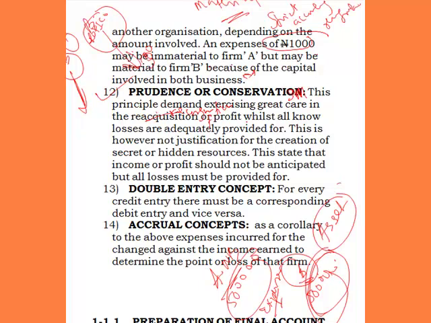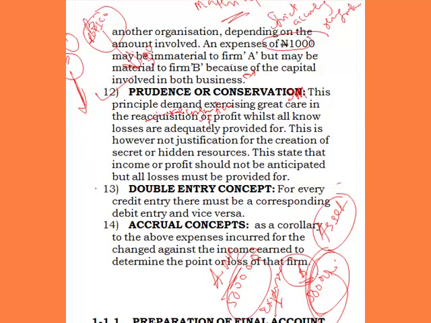The prudent idea is that you should not put what they promise you, or anticipate any income. Not until the income is actually materialized, when you actually receive it, that's when you record it. That's when you recognize it. But if you are saying that you are going to incur losses, then you should quickly put it in your books, your financial statement, that there is going to be a loss in a particular period. So that is what we call prudence, or being conservative. That is what we call conservatism or prudence.